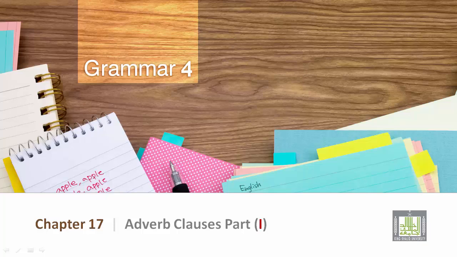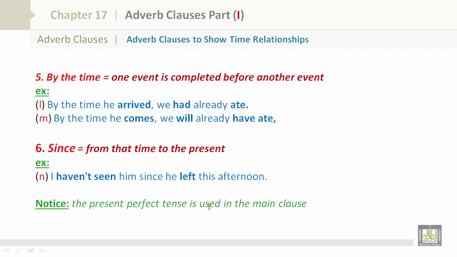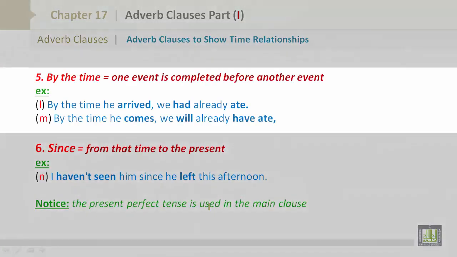Grammar 4, Chapter 17, Adverb Clauses, Part 1. Number 5. By that time, one event is completed before another event. For example, I. By the time he arrived, we had already eaten. M. By the time he comes, we will have already eaten.